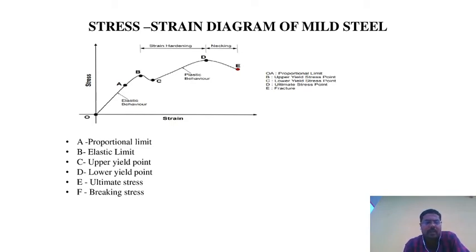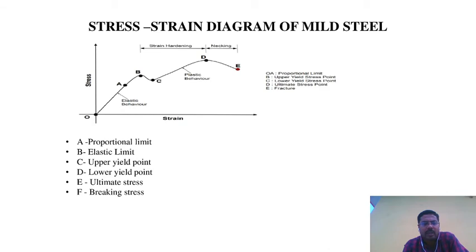In that material there is no change in the material properties, but the stress and strain will be reduced. Some sudden changes. Then point D indicates the lower yield point.